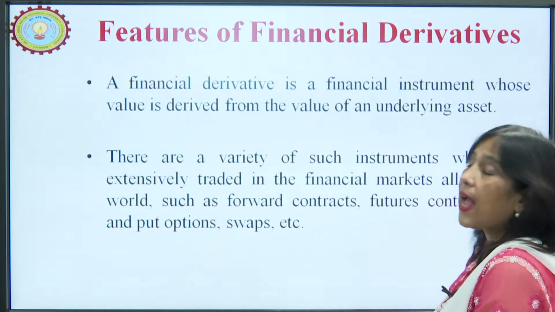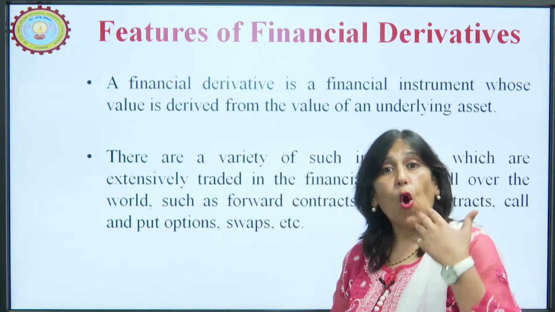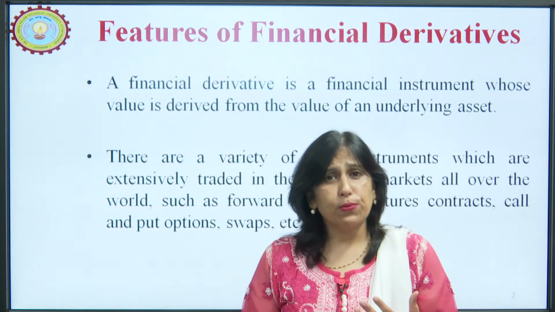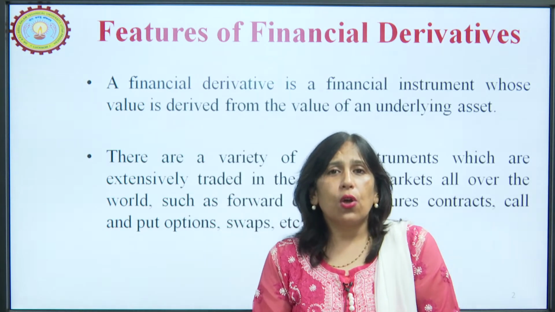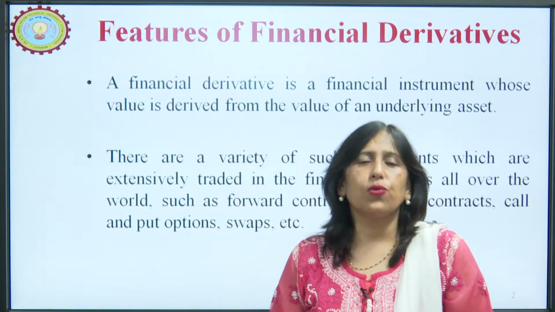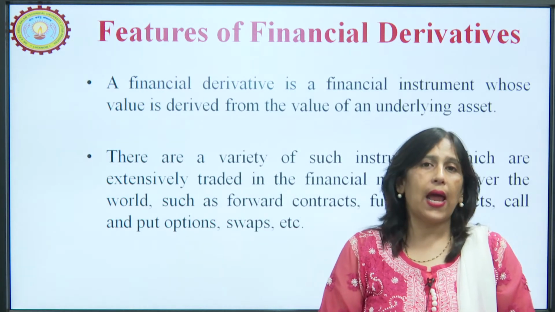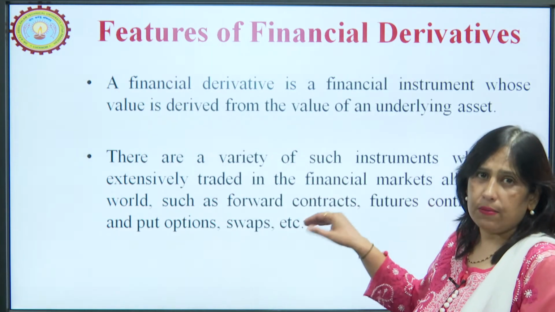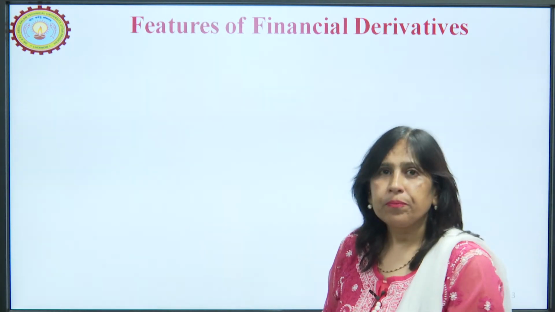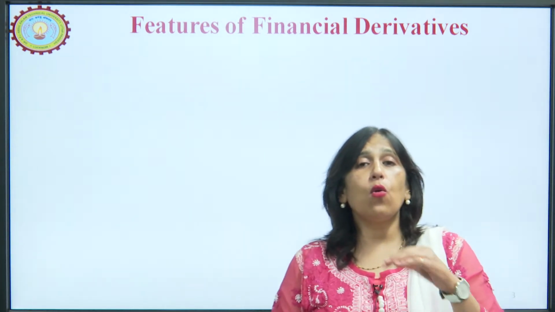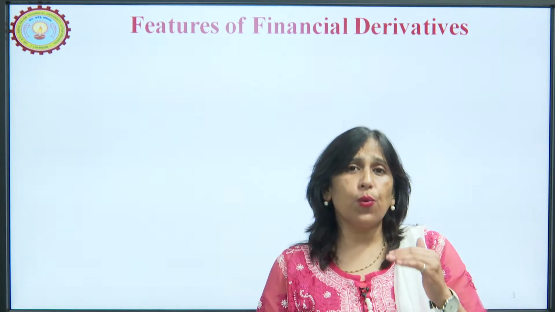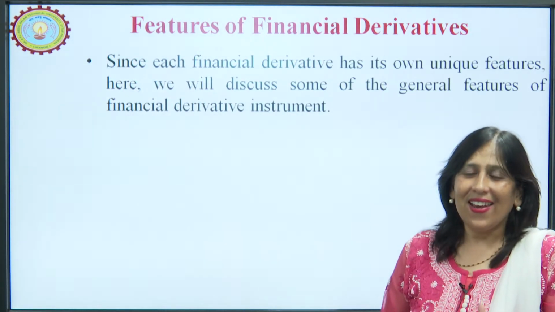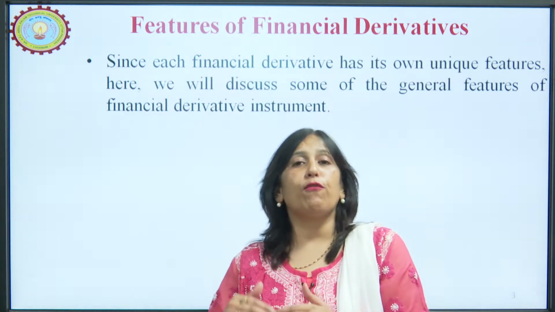They can be forward contracts, futures contracts, options, and options are also of two types: call options and put options. They can also be swaps, etc. So, this is a brief introduction to financial derivatives and examples of them. Each of these has its own specific features and characteristics.